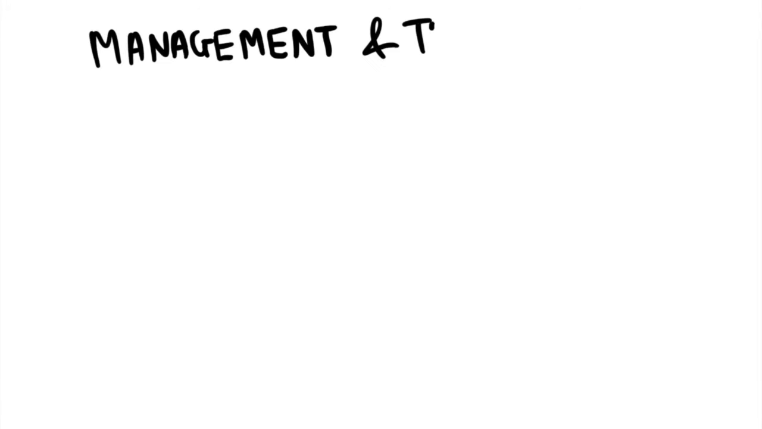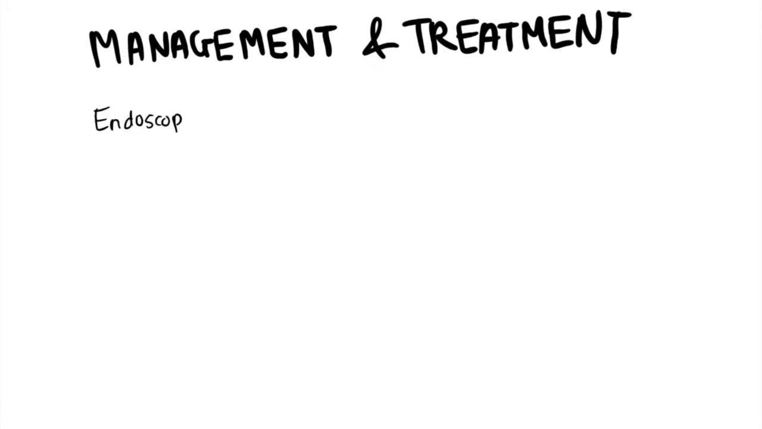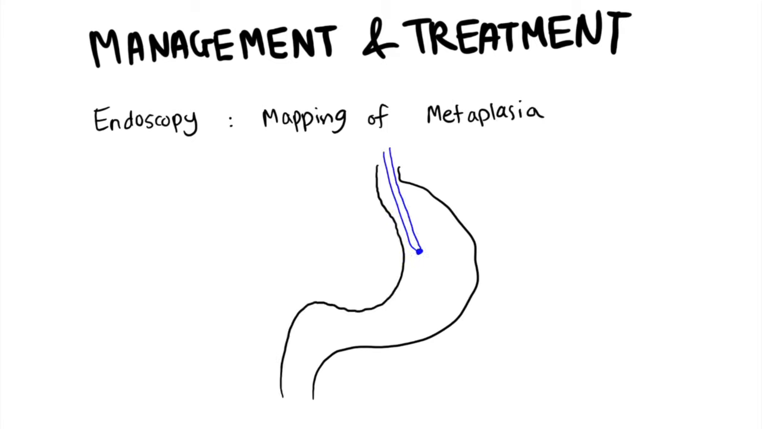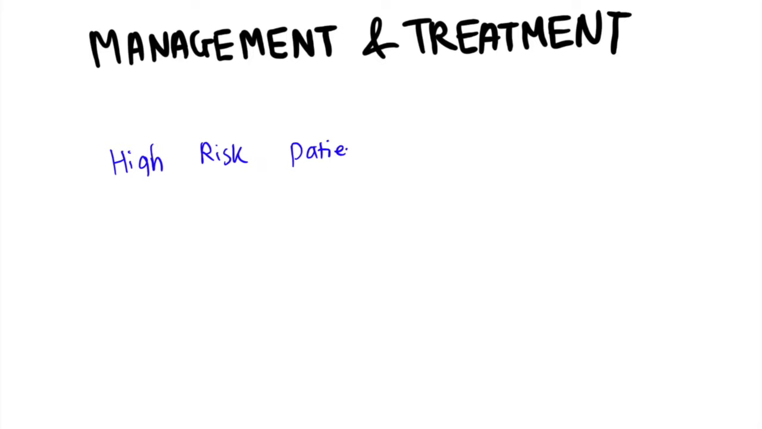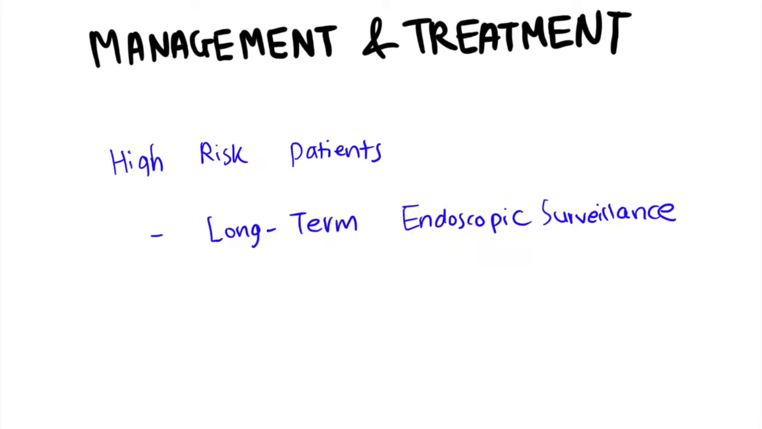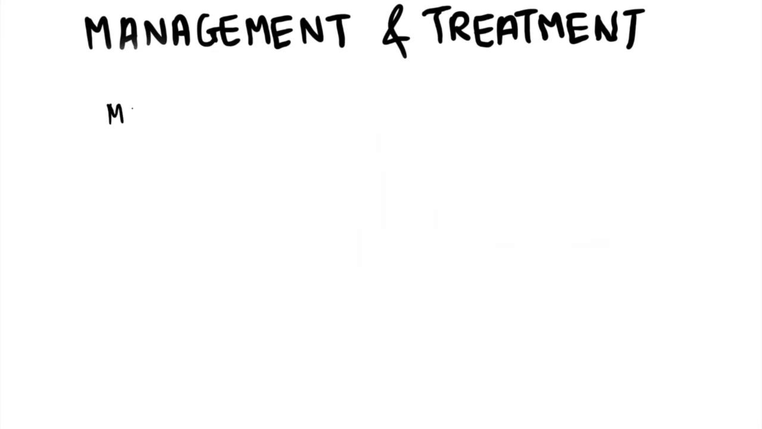How can we manage or treat this precancerous condition? Endoscopy is done for mapping of metaplasia by inserting a camera-attached tube through the mouth into the stomach. Six biopsy samples are obtained to see how much it has progressed. People considered at high risk for developing gastric cancer will require long-term endoscopic surveillance to constantly check the progression.